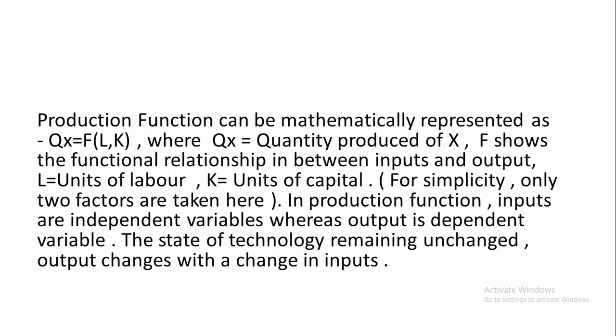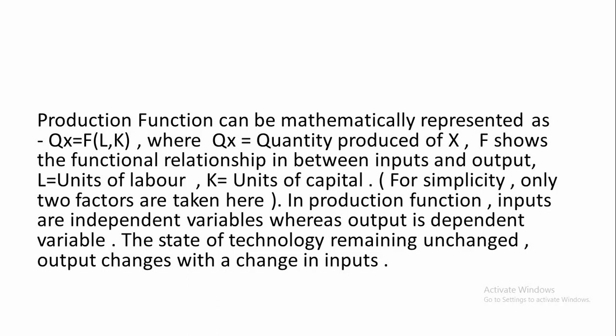First, how can production function be mathematically expressed? We have already discussed that a fixed quantity of labor and a fixed quantity of capital is required to produce a fixed output. Then the relationship between inputs and output is known as production function.